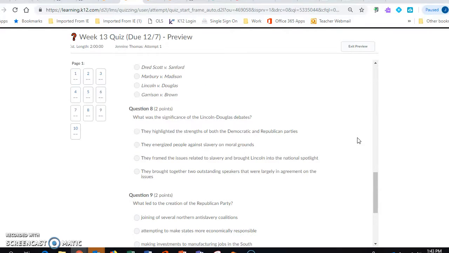Question number 8. What was the significance of the Lincoln-Douglas debate? They highlighted the strengths of both the Democratic and Republican parties. They energized people against slavery on moral grounds. They framed the issues related to slavery and brought Lincoln into the national spotlight. They brought together two outstanding speakers that were largely in agreement on the issues.